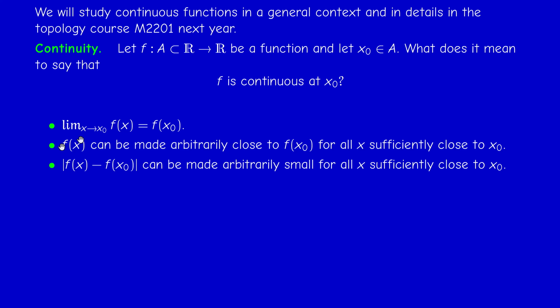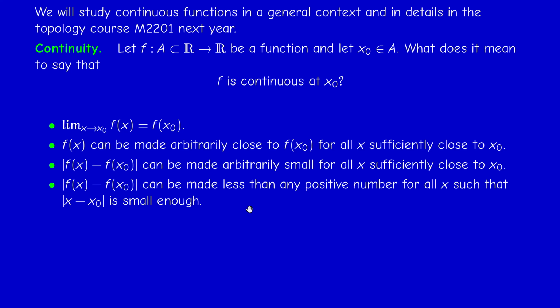So what does it mean that f of x is arbitrarily close to f of x0? It means that the distance between them can be made arbitrarily small. So small means less than any positive number I like. Okay, and it's here that the epsilon comes. So if I can make this less than any positive number, it means that I can make it less than epsilon, provided x is sufficiently close to x0, that is, within delta. Okay, so this is the epsilon-delta definition that you probably know.